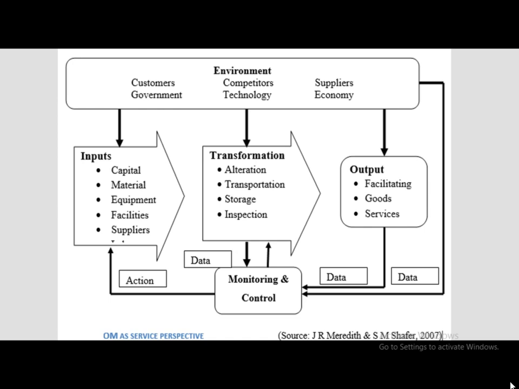Figure consists of three parts, that is, just now we have seen inputs, transformation process, and output. Inputs can be capital, money, material, various equipments, facilities, suppliers, information, and so on. All these inputs are transformed into output. Outputs can be various products, goods, services, and facilitating services. During this transformation process from input to output, transformation can be alteration, transportation, storage and inspection, and so on.